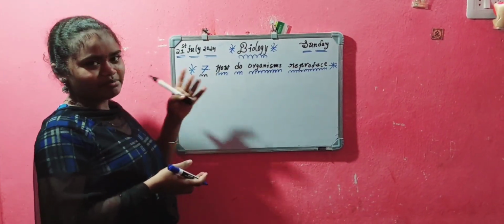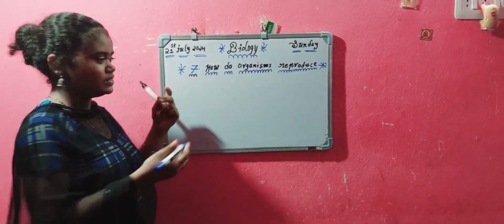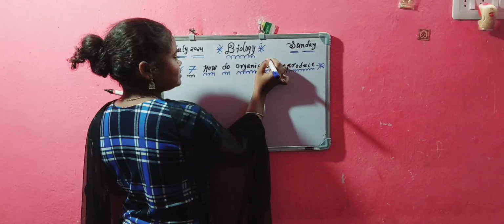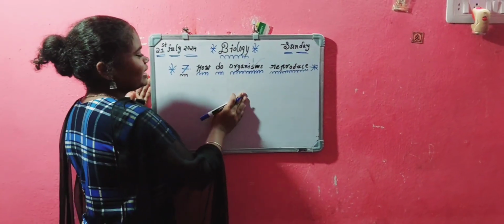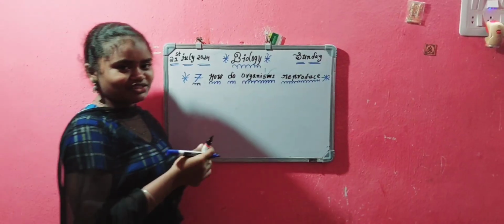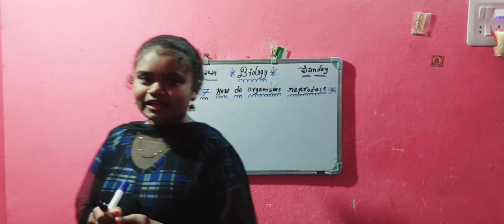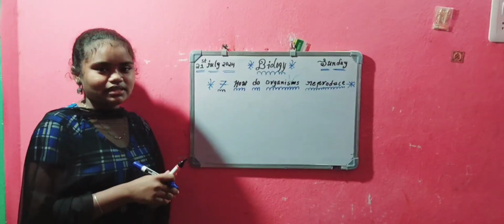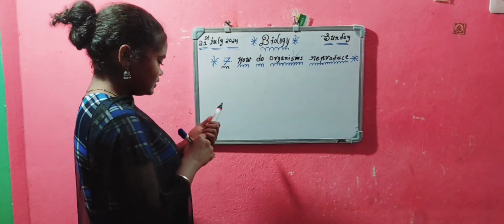Now we are learning about the biology 7th chapter: How do organisms reproduce? What is meant by organisms? Organisms means the transfer of traits from parents to children. What is meant by traits? Traits are the basic characteristics in an organism.